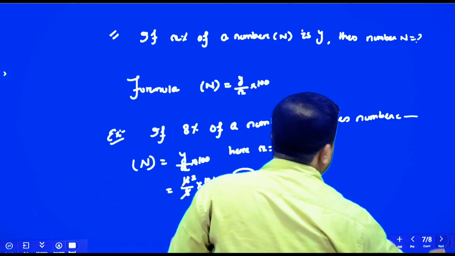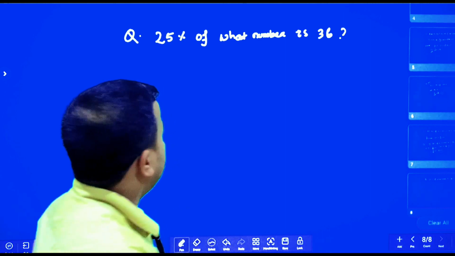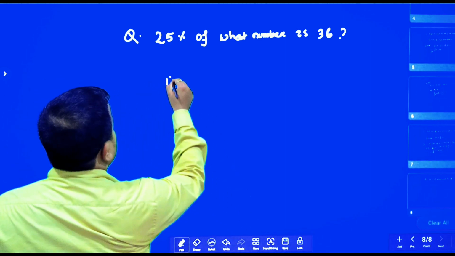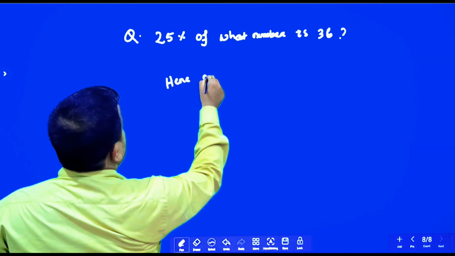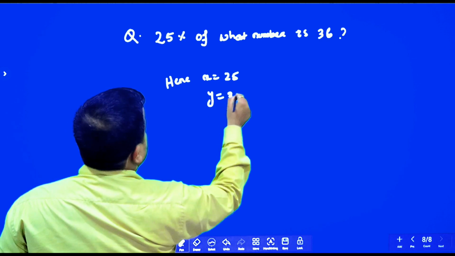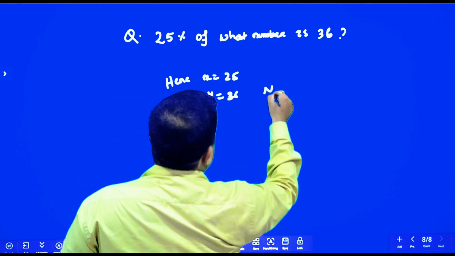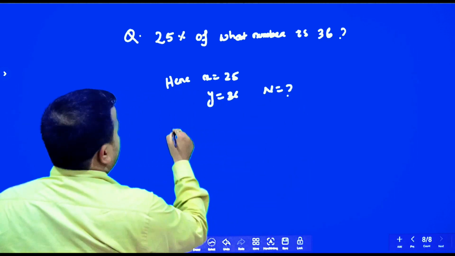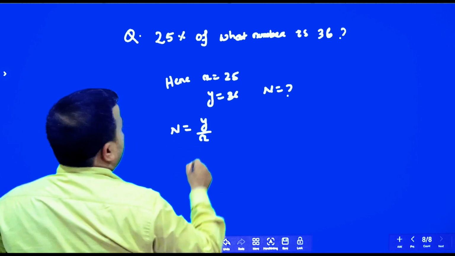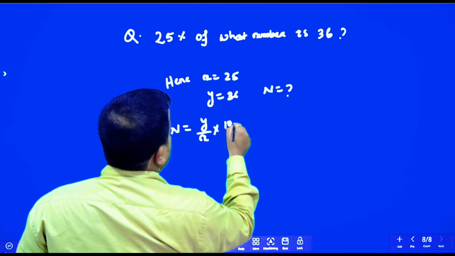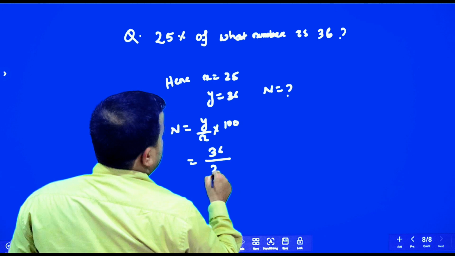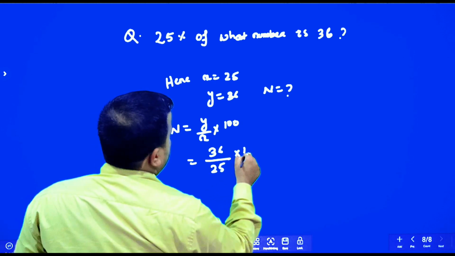Let's take another example. 25% of what number is 36? Here x is equal to 25 and y is equal to 36. We will calculate the number n. So the formula is n is equal to y by x into 100, where y is equal to 36 and x is equal to 25, into 100.